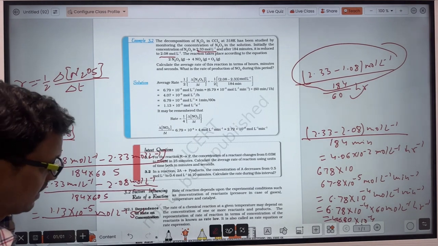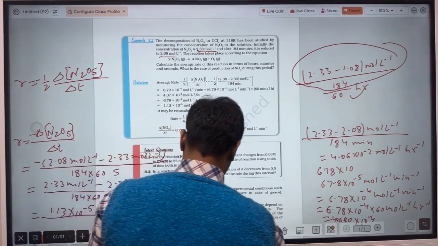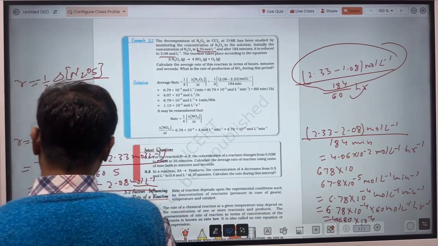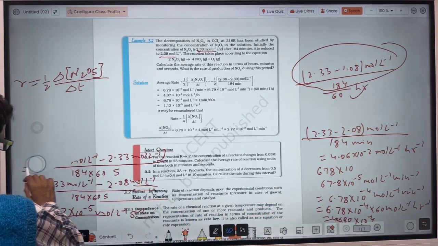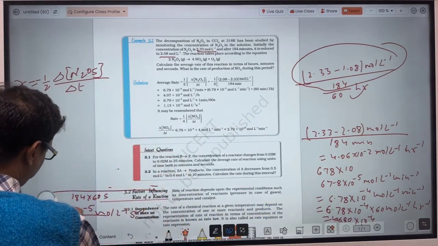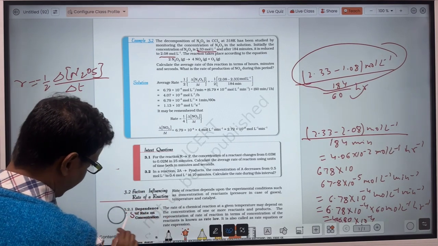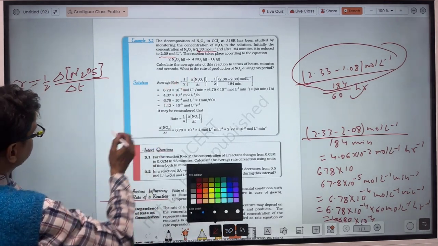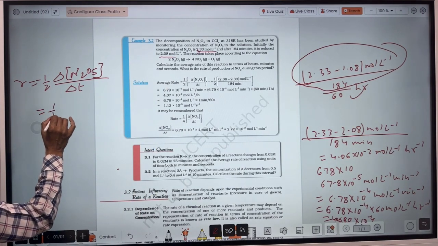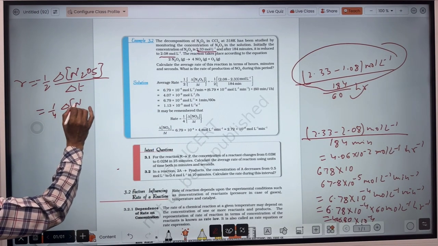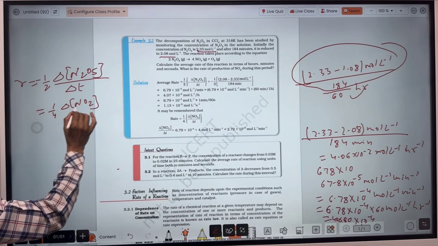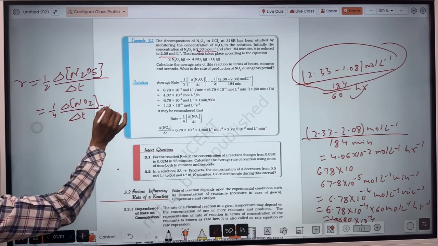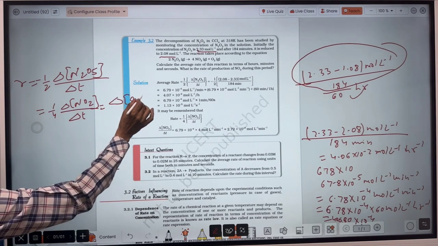So rate of reaction is half of the rate of decomposition of N2O5, and that can also be written in terms of the products: 1/4 into rate of production of NO2, and that will be equal to rate of production of O2.